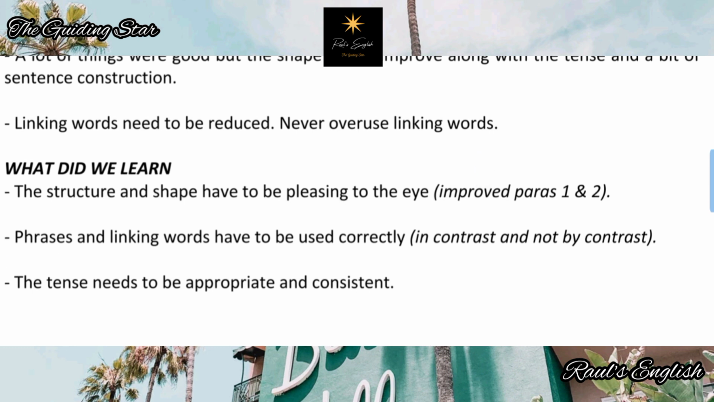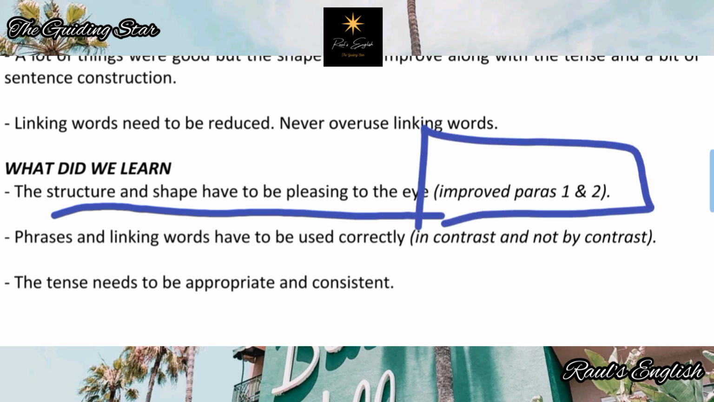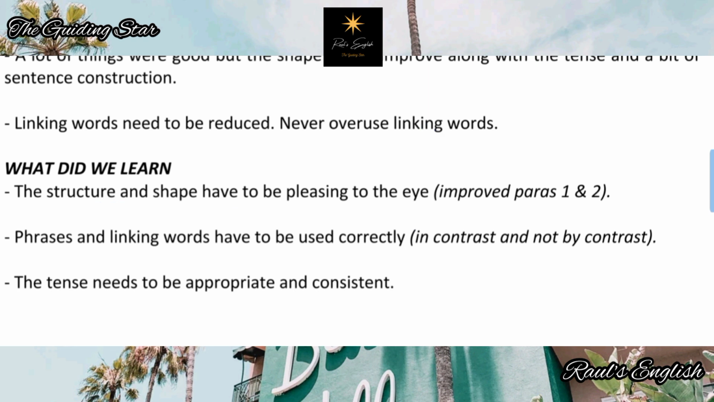The structure and shape have to be pleasing to the eye. So look at the improved paras 1 and 2. Now they look very nice. Before, para 1 was fat, but para 2 was very, very thin, as though he's not getting enough food. He's not getting enough information. Phrases and linking words have to be used correctly: in contrast and not by contrast. By contrast doesn't fit in there. So they have to be used correctly as per what you are writing, as per the question and all that stuff.